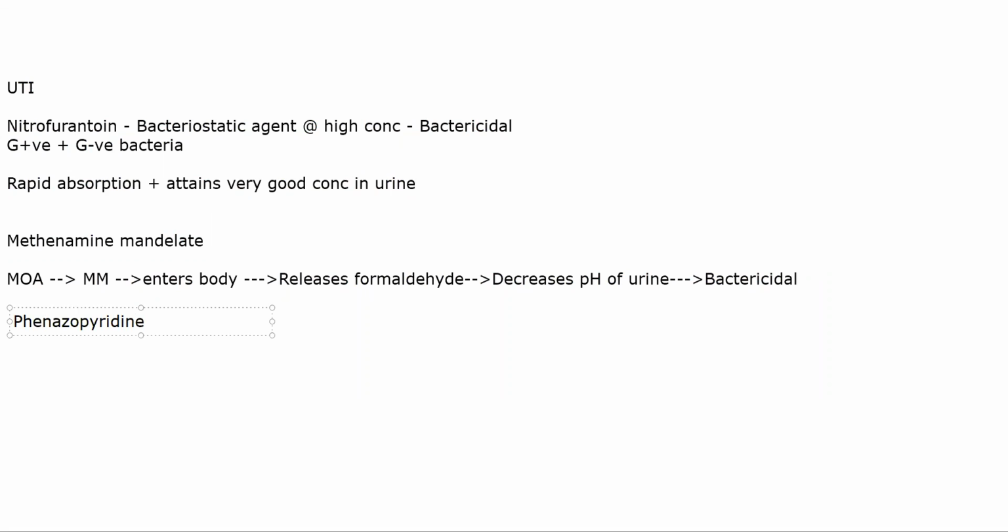Phenazopyridine is technically an analgesic. It is not exactly an antibiotic. But in UTI, the patient will have burning micturition. It will be very uncomfortable for them to urinate. So this urinary analgesic will relieve the sensation of burning whenever they are urinating.